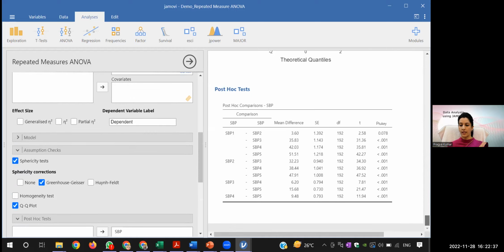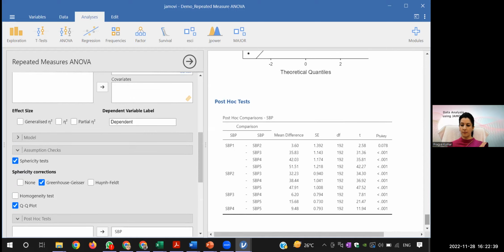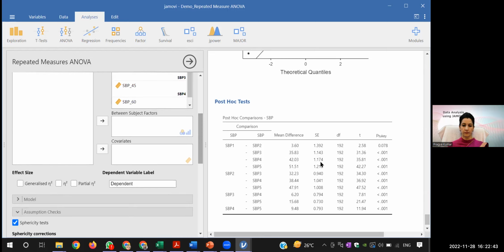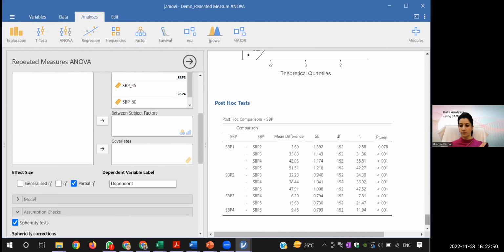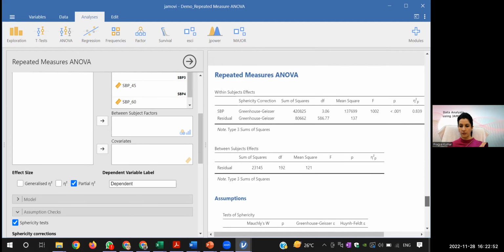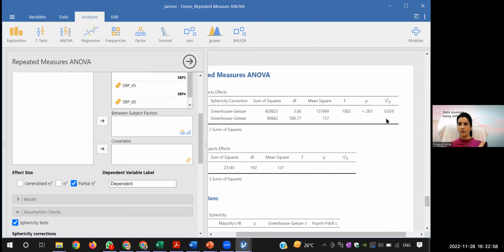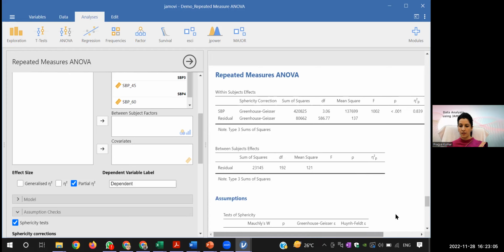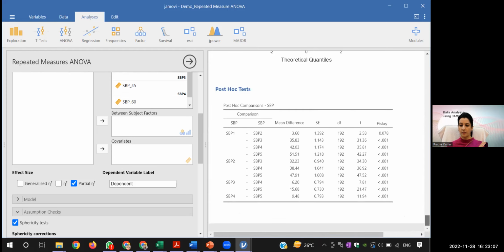And how will I write? You have to paste this table, and then you can report the eta square also. In case of this, we report partial eta square. You can see here the F value, p value, and eta square. The eta square is 0.8, which means the effect size is very good. So this is regarding the repeated measures ANOVA.